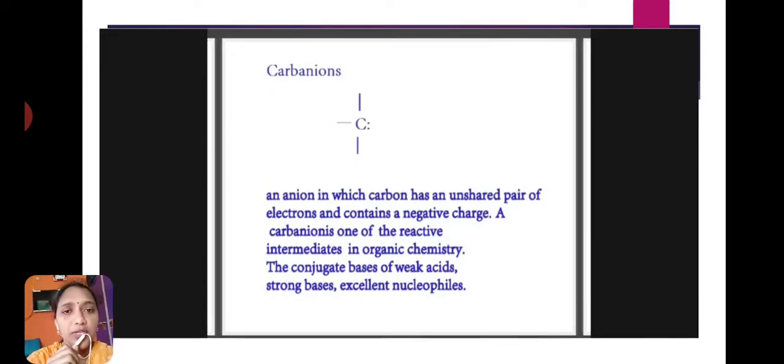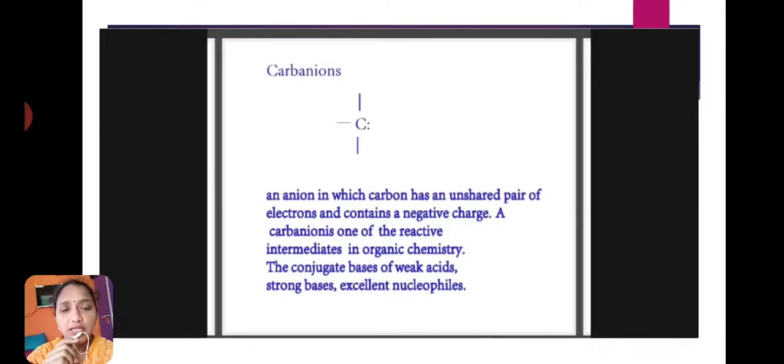Okay, this is about carbanions. What is a carbanion? An anion in which carbon has the unshared pair of electrons and carbon contains a negative charge, that is called a carbanion. Whatever it may be, in any alkyl group, if carbon has a negative charge, then that is called a carbanion. Carbon must contain an unshared pair of electrons or a negative charge.